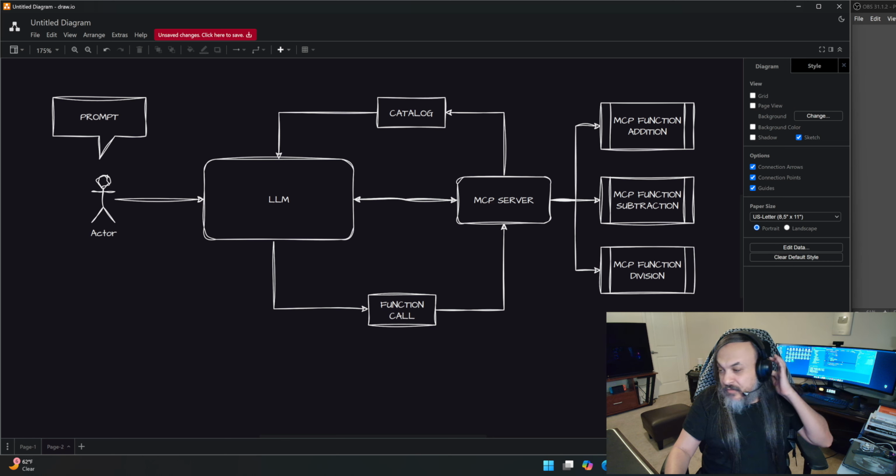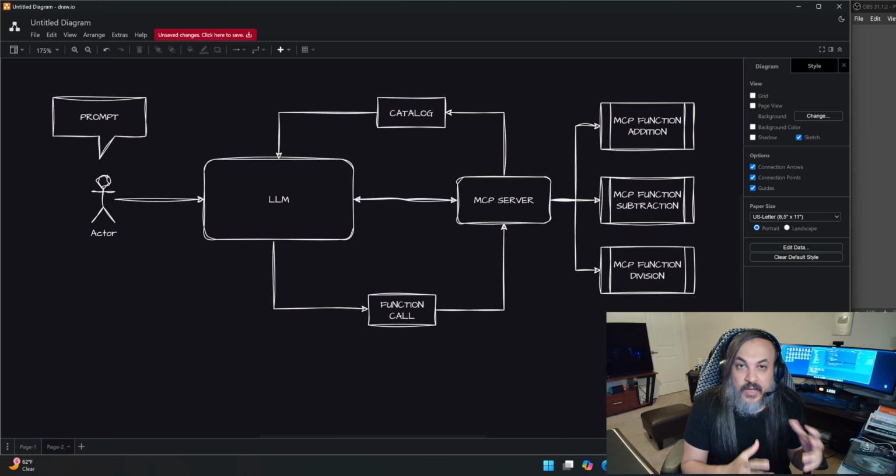So that means whatever that server may be, it could be a server that you developed or a server someone else developed. It doesn't matter, because the LLM will learn what it can do and then use what it can to leverage that server. So let's take a look at what that looks like. Let's start with something simple.